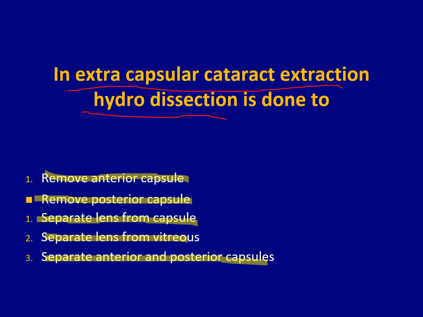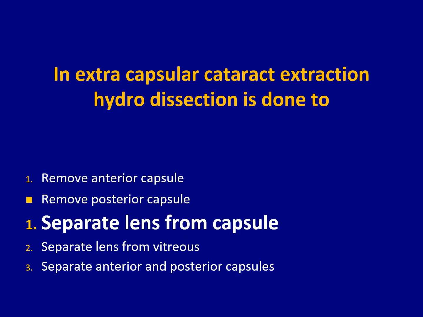So from the previous slide, removing the anterior capsule is capsulotomy. We don't remove the posterior capsule. We don't separate from the vitreous, and the anterior and posterior capsules are already separated. So the hydrodissection is used to separate the lens from the capsule. Let's see the answer. Separate lens from the capsule is the answer.